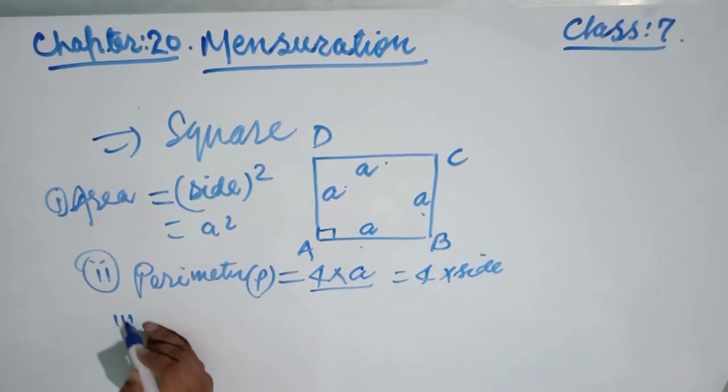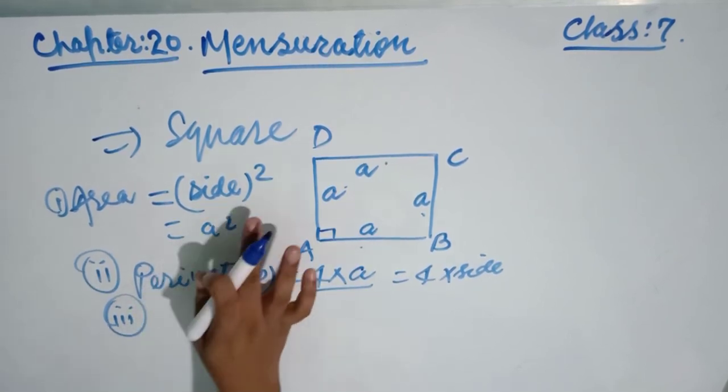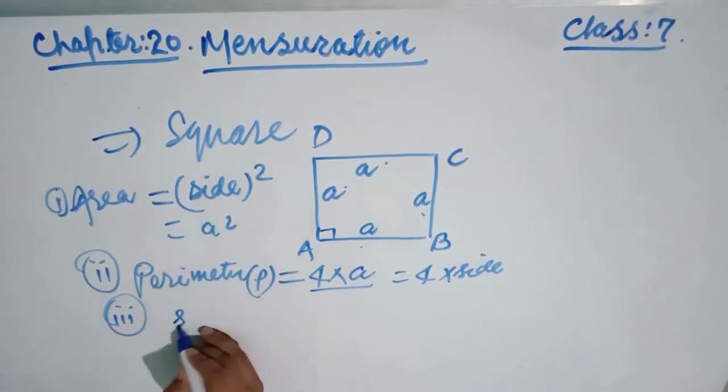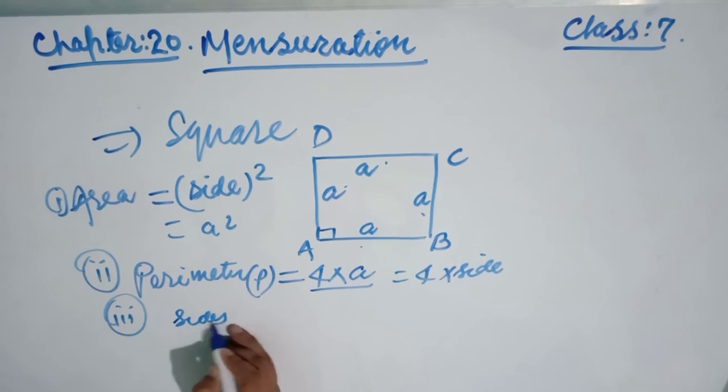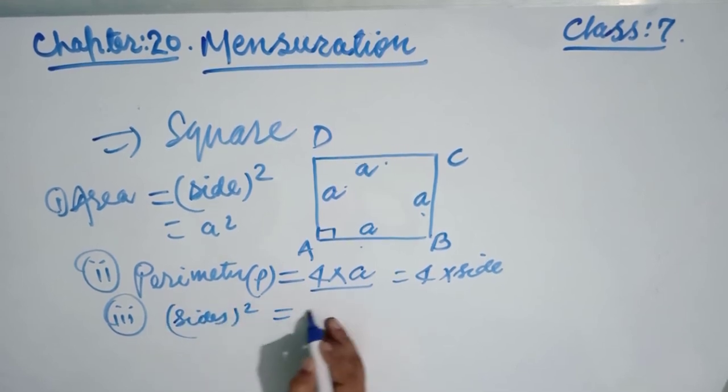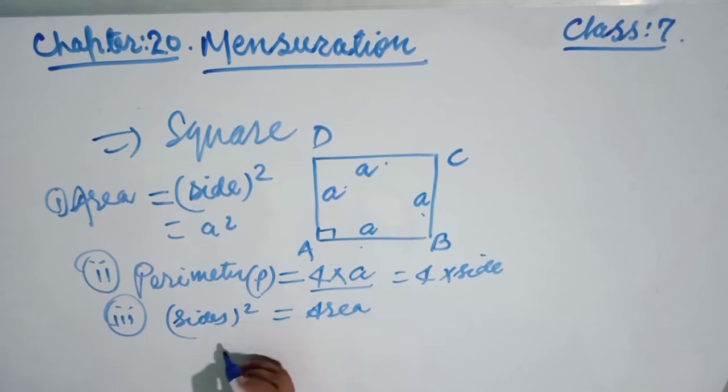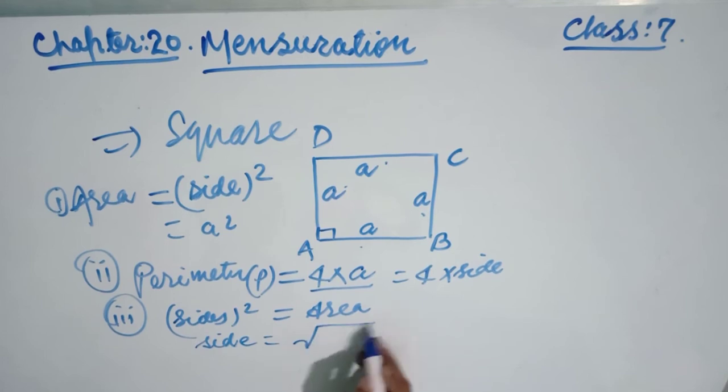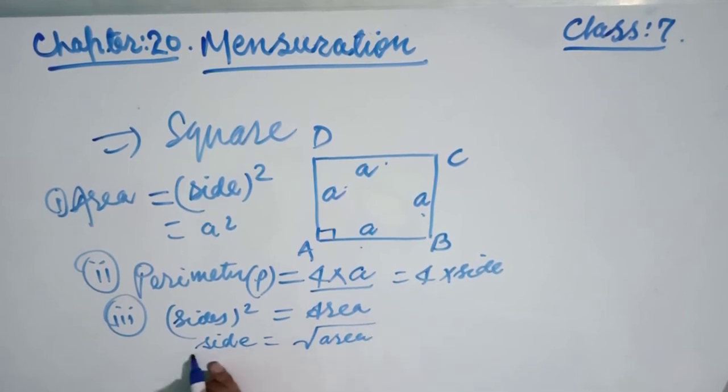Now the next one, friends. If you want to find the side, side square is equal to area. That means area of a square is equal to side square. So if I want to find the value of the side, then the side is equal to under root area of the square.